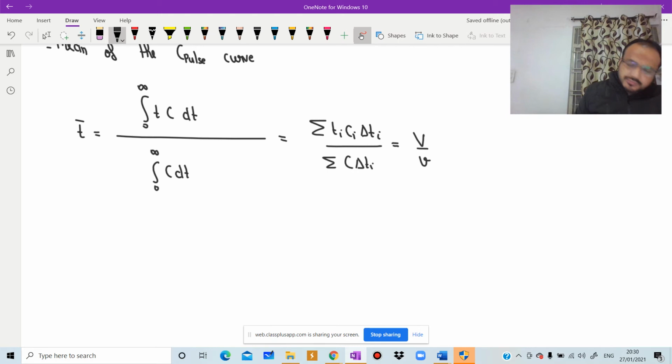Where capital V is the volume of the reactor, small v is the flow rate of the fluid, and m is the amount of tracer. That may be in kg or that may be in kilomole.